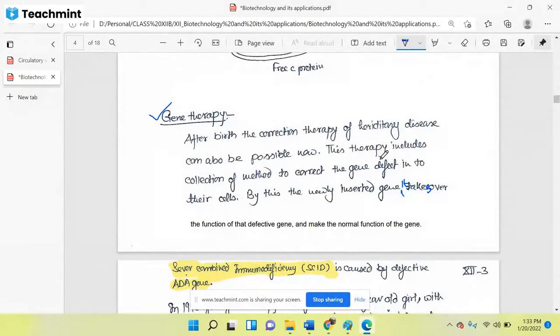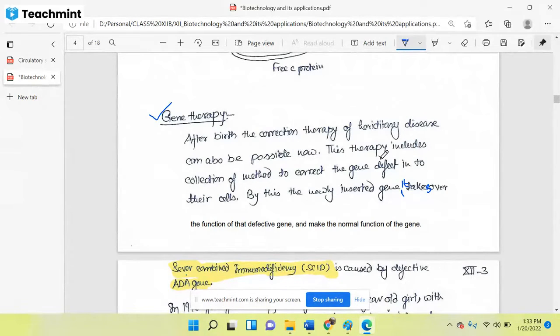If a gene A is defective in a person and it causes some abnormal function in the body, then we will take the gene A from another human being, the normal gene sequence, as a gene of interest, and we will put that gene construct in that particular human being. Then that inserted gene of interest, gene A, will start producing the normal protein, and